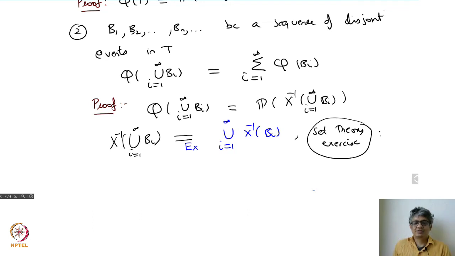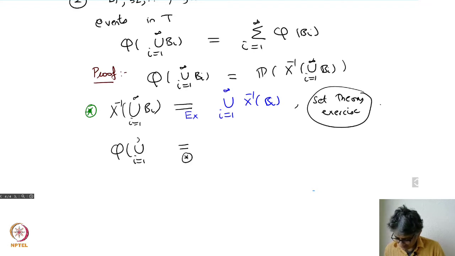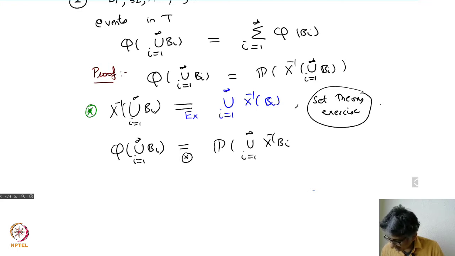So once you have this, you're in shape, because now you go down and say, okay, fine, this is the same as the first claim. So this is claim one. Let me call it a star. Then the next one: from star, using star, I get Q of the union of i equal to 1 to infinity of bi's is the same as the probability of the union i equal to 1 to infinity x inverse of bi. And that's the next step.